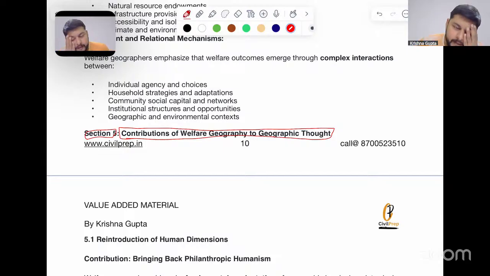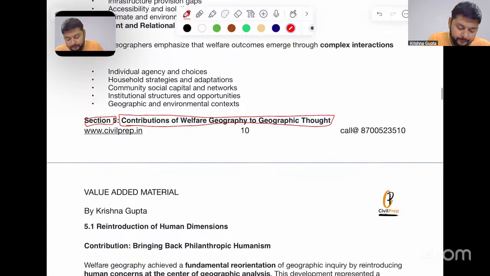Any doubt, any queries? DM Smith, B. Coates. Okay, then we have Richard Morrill, three important pillars of the welfare geography. No doubt. Okay, let's move forward.